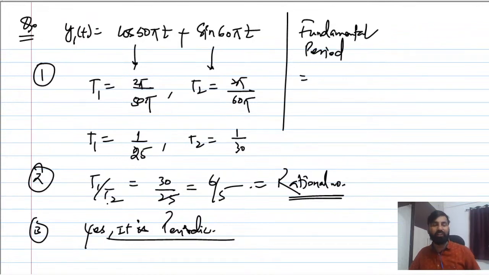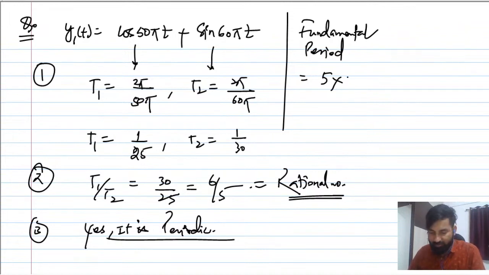Only one ratio is there. The LCM is 5, because T1 by T2 is 6 by 5, so 5 into T1.